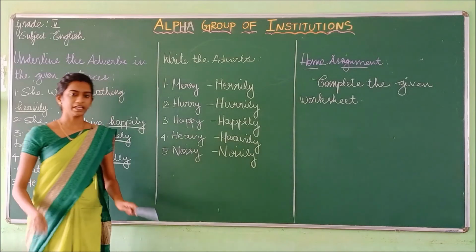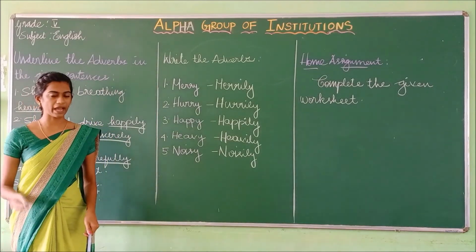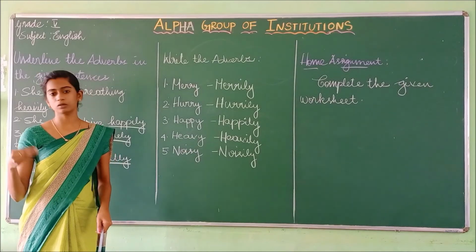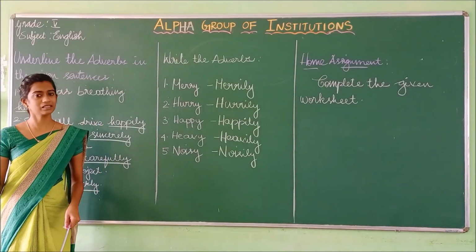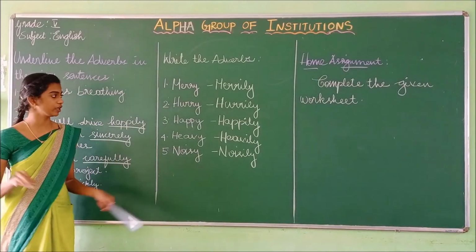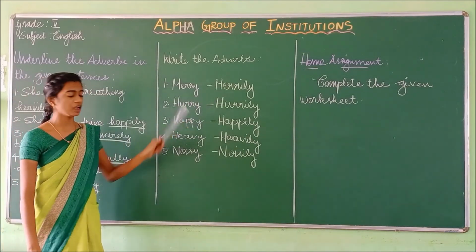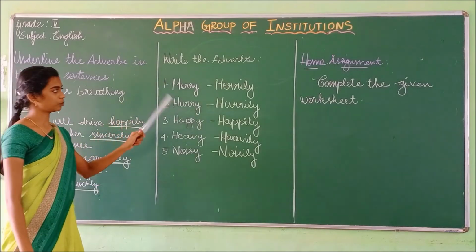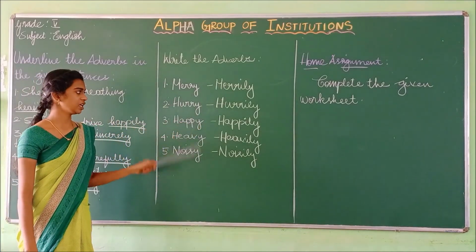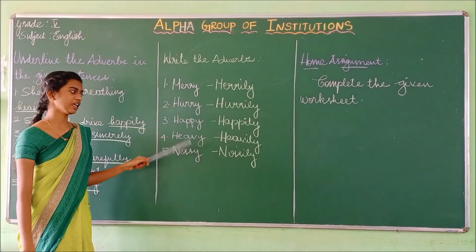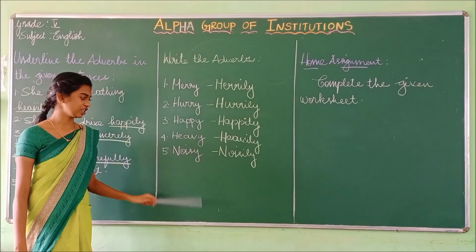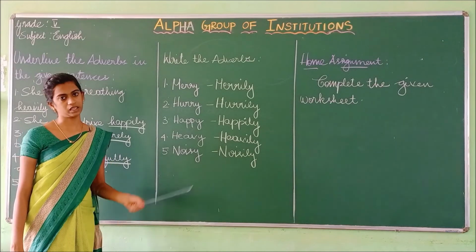So for a word that ends with the letter Y, we should not add only L-Y to the adjective to make it an adverb. What we have to do is first change the Y to I and at last add L-Y. So write the adverbs: merry, merrily; hurry, hurrily; happy, happily; heavy, heavily; noisy, noisily.